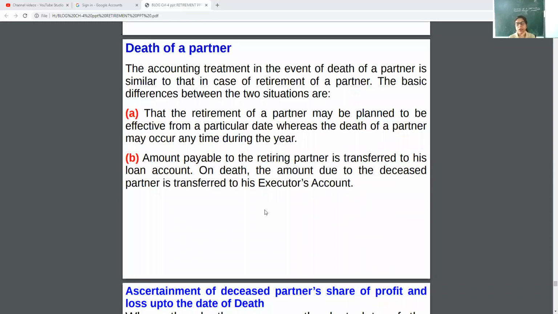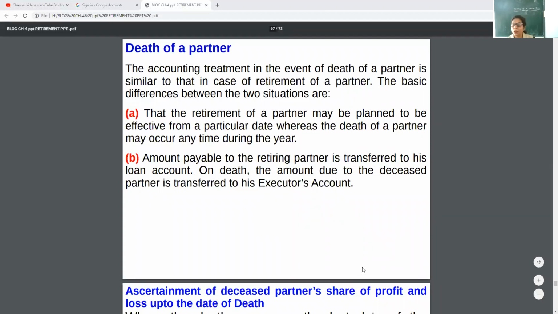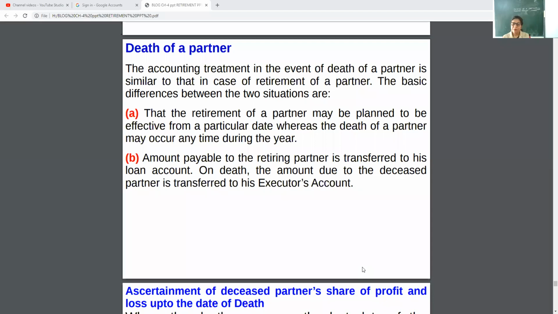Why? At the time of death of a partner, we cannot transfer the amount to the dead partner's loan account, because the amount will be transferred not to that partner, but to his executor. Now the firm is liable to pay the amount to the executor, nominee, or pre-decided persons.